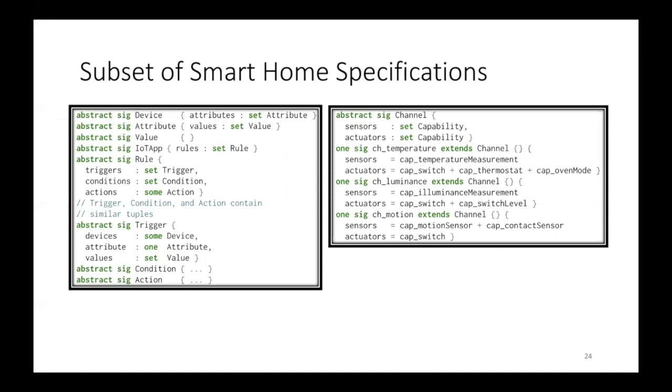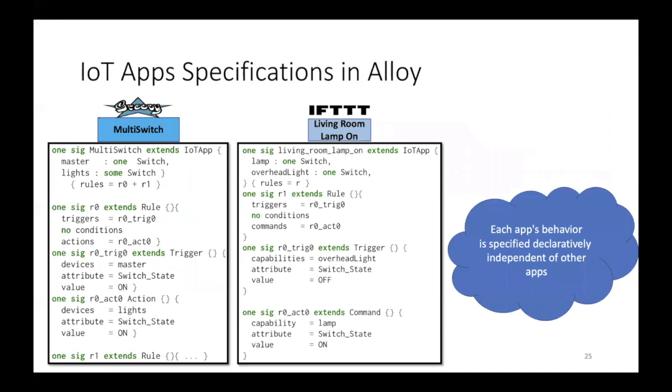Now the third component is the physical environment, where we have a connection between sensors and actuators over certain physical channels. For identifying those channels and the corresponding actuators and sensors, we relied on heuristic analysis based on prior work. For the specification of the IoT applications, as you can see here, we generate the specifications individually and independently of each other. Therefore, we can fulfill the requirement to perform compositional analysis.